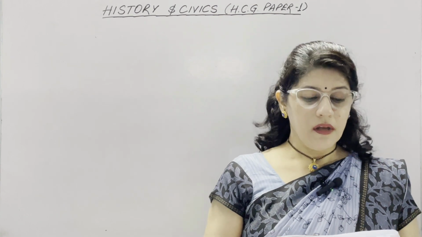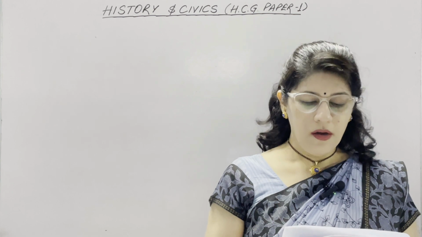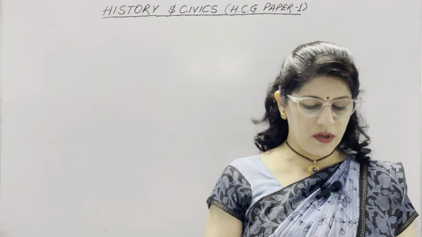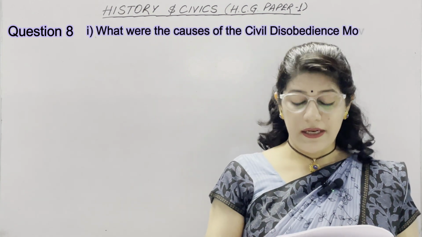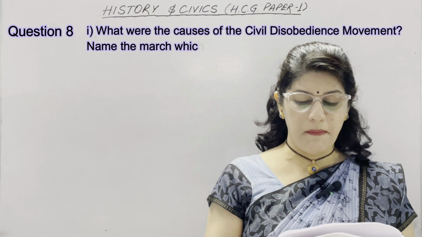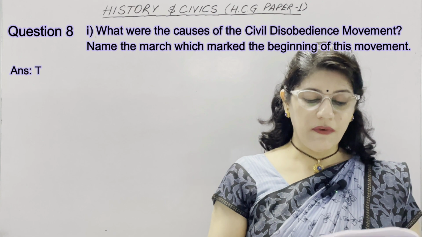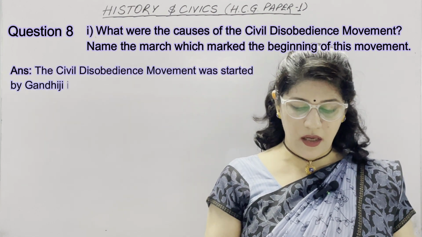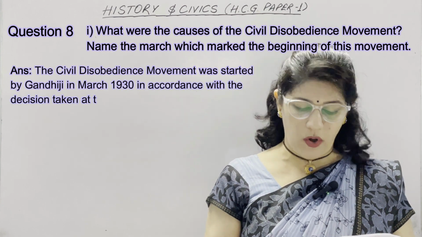Question number 8. The mass phase of the national movement led to the freedom of India. With reference to this phase, answer the following questions. Our first question is, what were the causes of the civil disobedience movement? And the second part of this question is, name the march which marked the beginning of this movement. Now, the civil disobedience movement was started by Gandhiji in March 1930 in accordance with the decision taken at the Lahore session of the Congress.